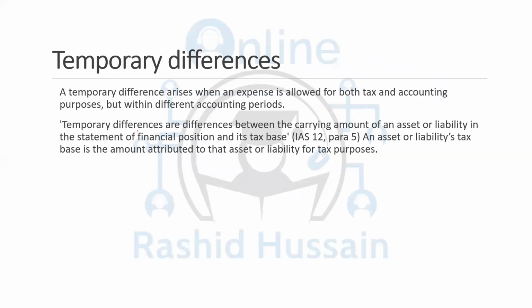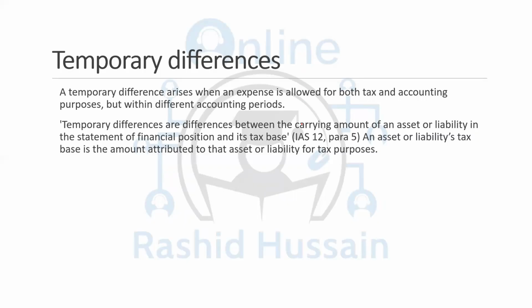A temporary difference is a difference which is temporary, and it is going to be settled in the following accounting years, in the future years. Anything which is not accepted by the tax authority now will be accepted by them in the future.